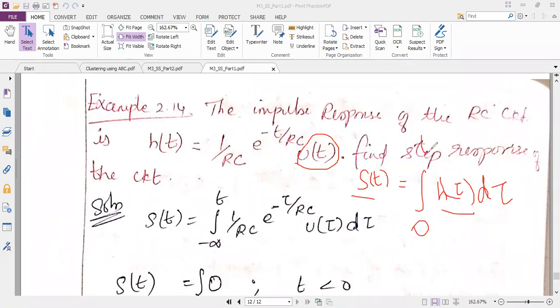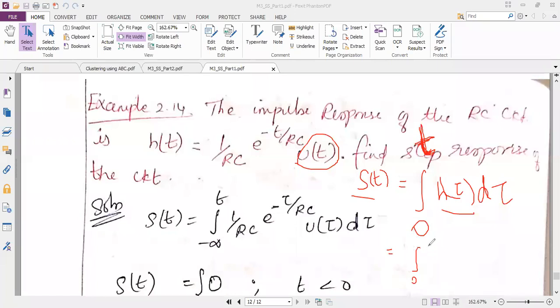Please remember, we will not go to the infinite range. Originally u of t means it should be from 0 to infinity, and we take the highest limit as t only.